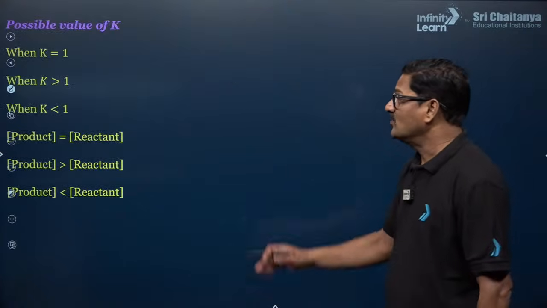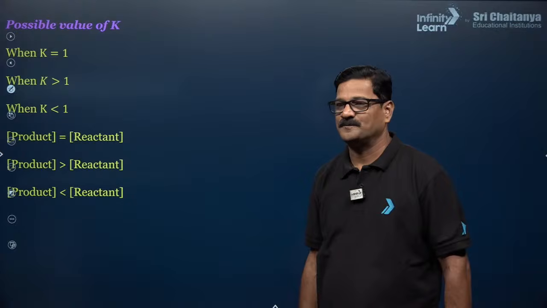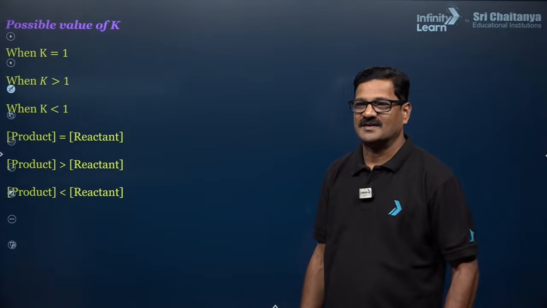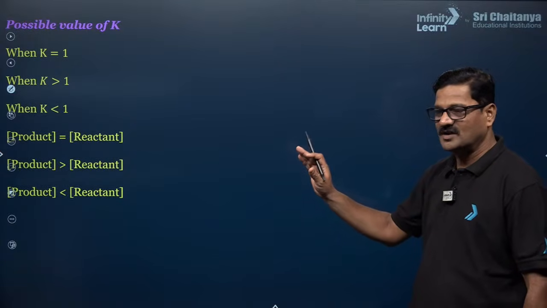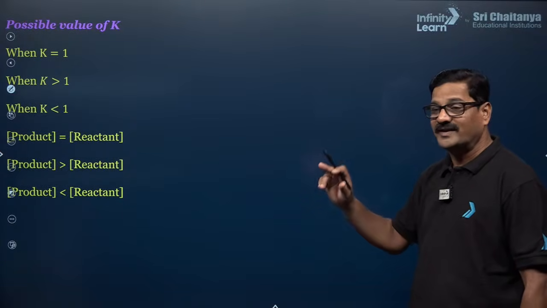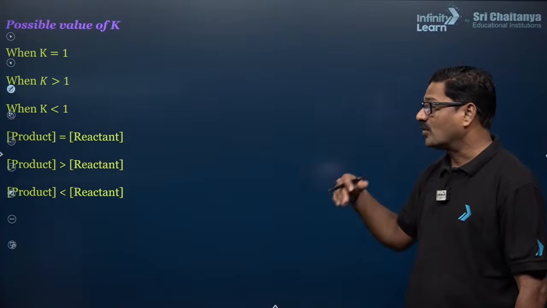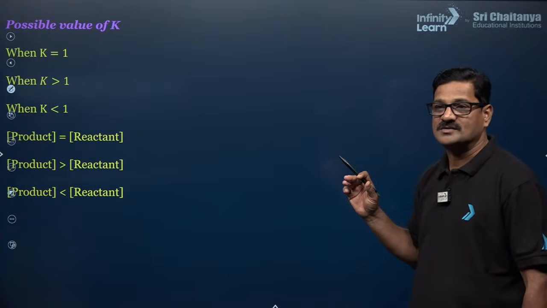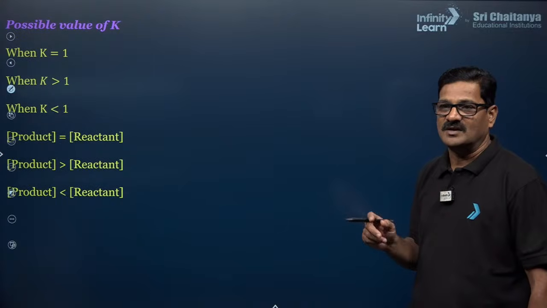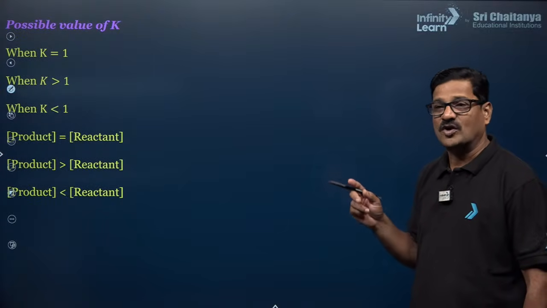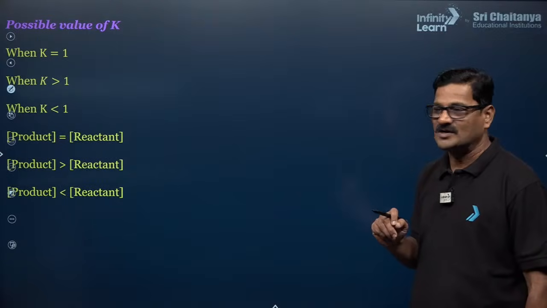And those are the possible values of K. If K is equal to 1, the product concentration and reactant concentration are equal. If K is greater than 1, the product concentration can dominate the reactant concentration. And if K is less than 1, the reactant concentration will dominate over the product concentration.